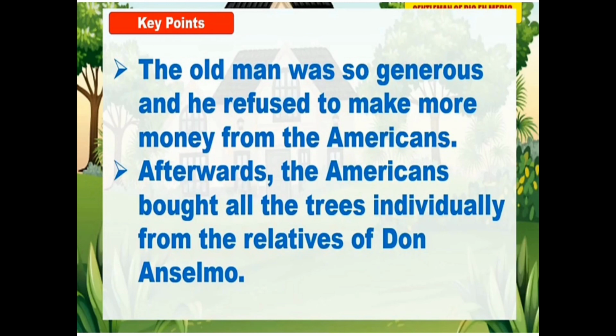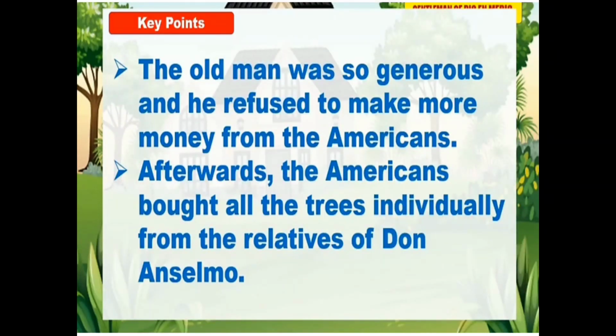Instead of going legally and solving this problem, the Americans, who were good people, decided to buy the trees individually. They showed respect to the old man's words and respected his feelings. They tried to understand those emotions and purchased the trees individually from the relatives of Don Anselmo.